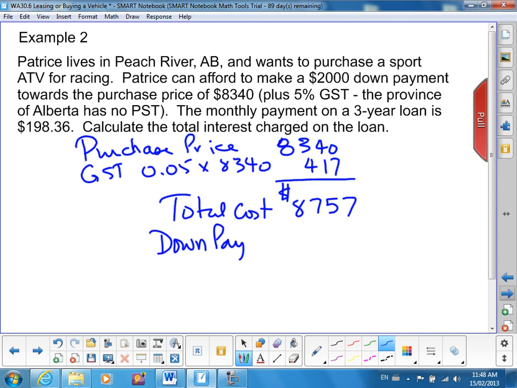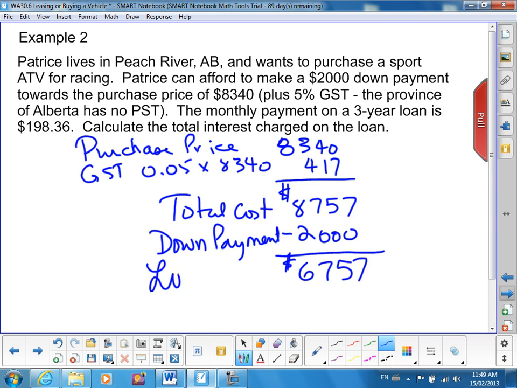That means he had the cash to pay $2,000, so you subtract that. He's paid $2,000 of the $8,757, so he requires a loan for $6,757. That's how much he took the loan out for.